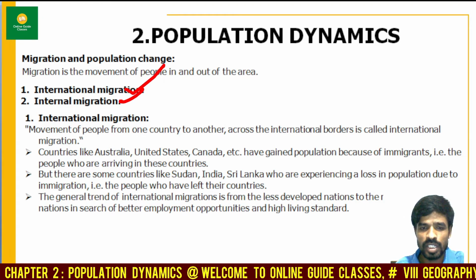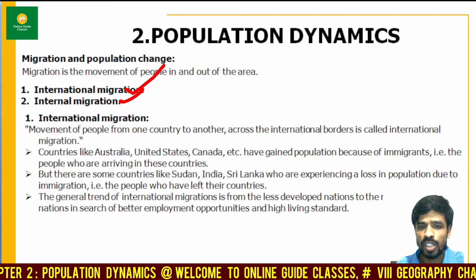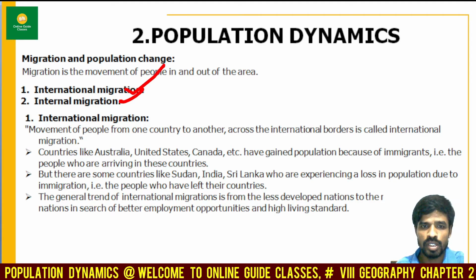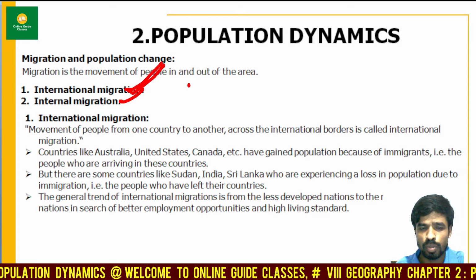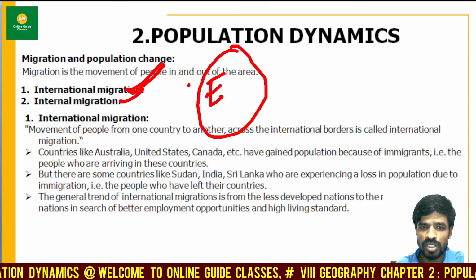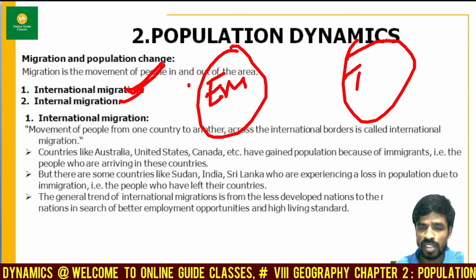But there are some countries like Sudan, India, Sri Lanka which are experiencing a loss in population due to emigration, the population who have left their countries. International migration is divided into two parts, my dear friends. The first one is emigration, E-M-I-G-R-A-T-I-O-N, and the second part is immigration, I-M-M-I-G-R-A-T-I-O-N.